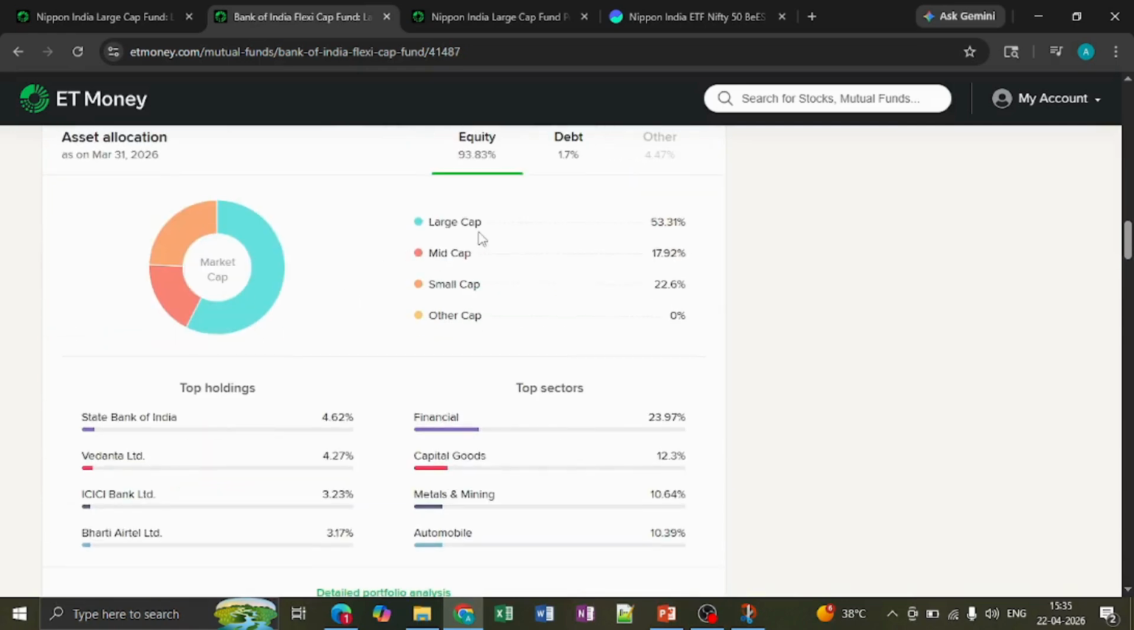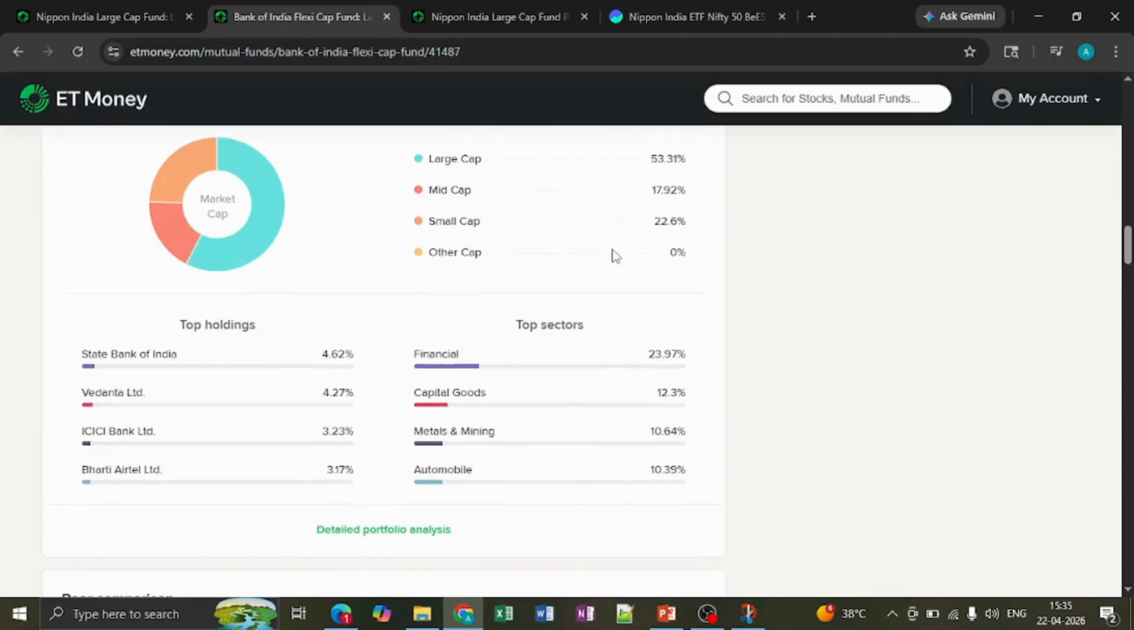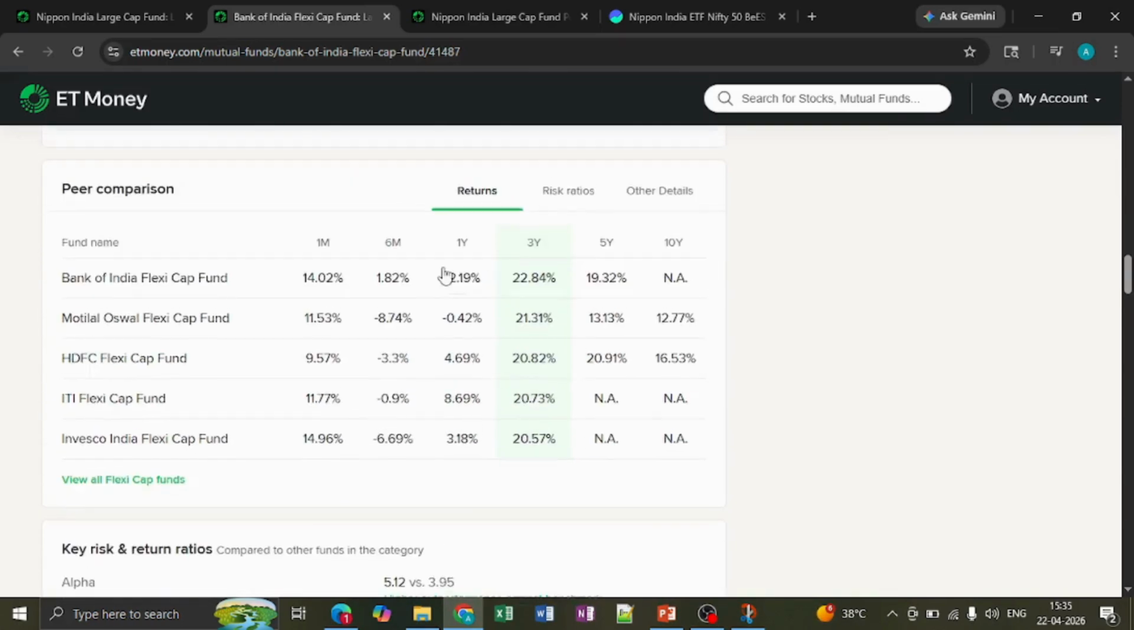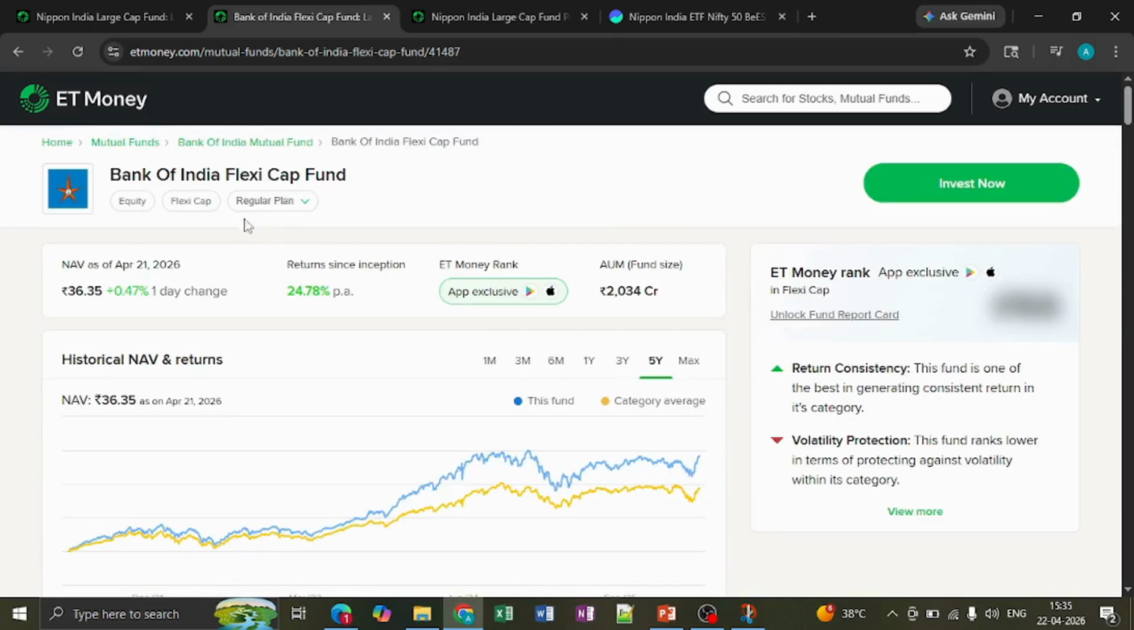They are 53% into large cap. Currently, all the flexi caps are keeping large cap as the highest allocation because of the current global scenarios that are happening. So you guys can have a look at this in the flexi cap space.